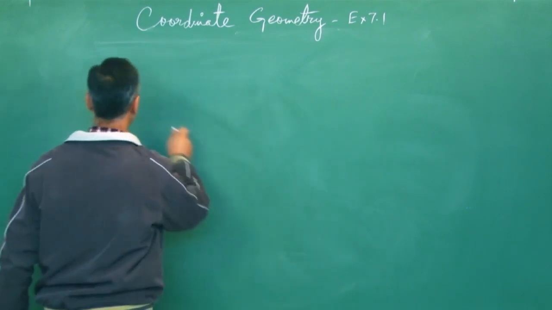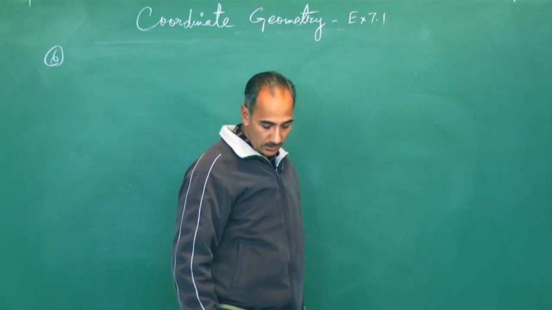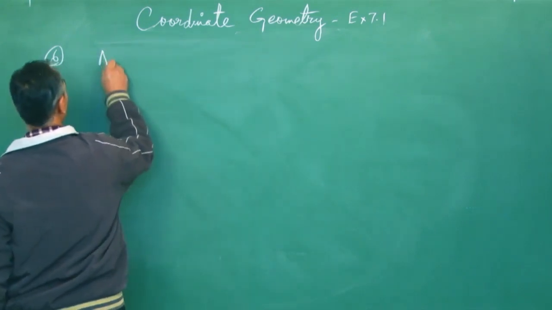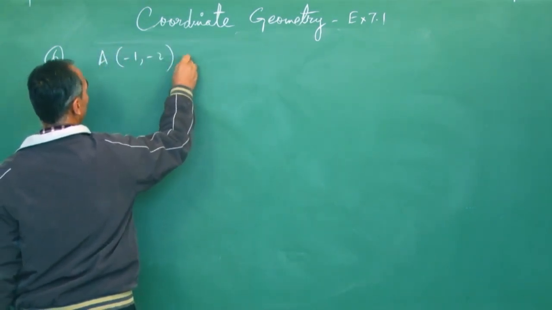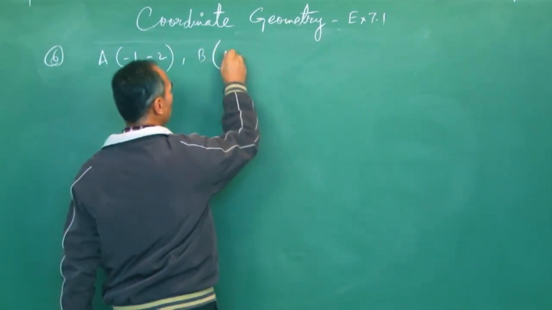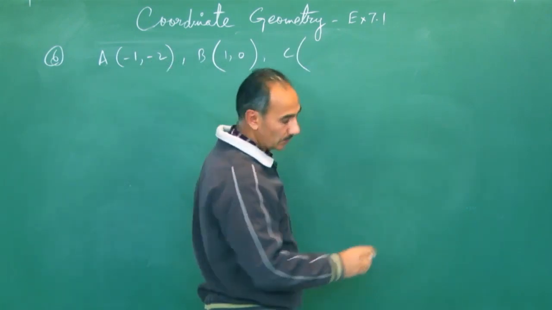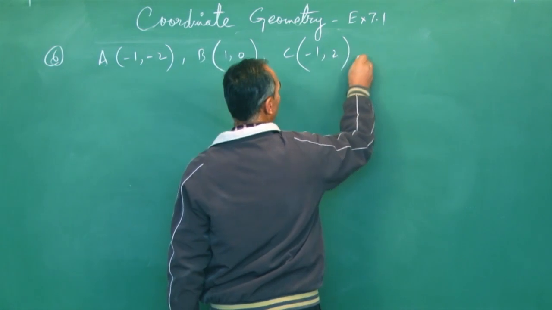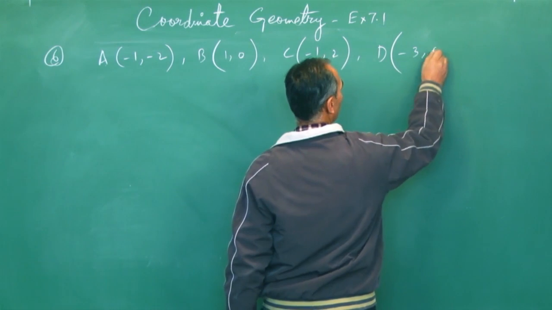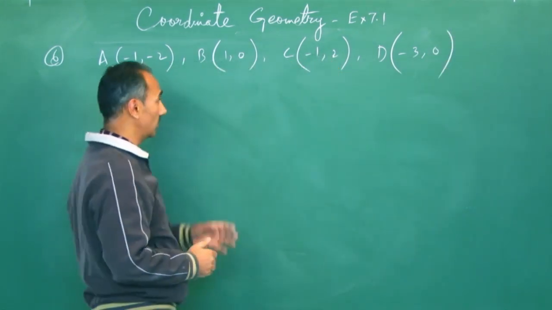Question number 6. Now my 4 points, whose coordinates are given: A is -1, -2. B has coordinates 1, 0. C has coordinates -1, 2. And D has coordinates -3, 0. Now it's not that you have to have the exact location of these points, because see, like this